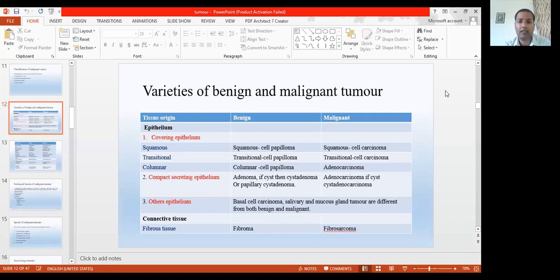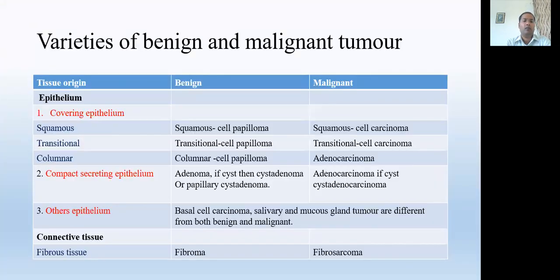So these are the differences, with different terms. Just remember the terms. If there is a transitional benign tumor, then it is transitional cell papilloma. If it is malignant, then it is transitional cell carcinoma. Likewise, in the columnar epithelium, if it is benign, then it is called papilloma, and if it is malignant, then it is called adenocarcinoma.